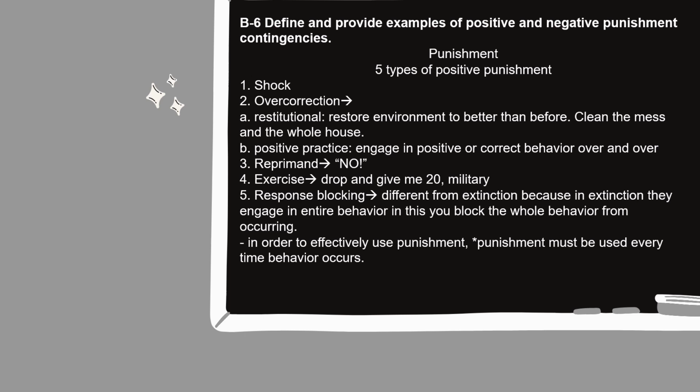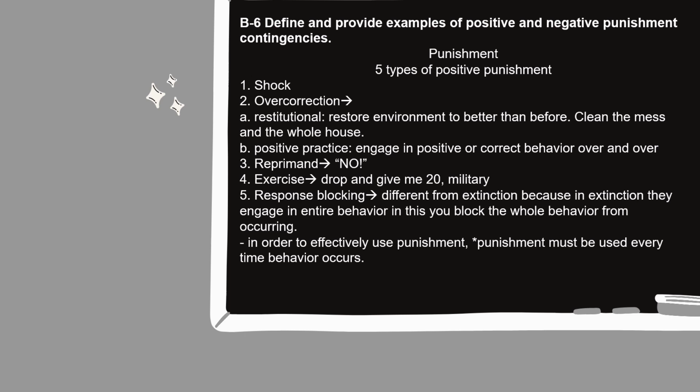And then there is exercise, contingent exercise. This is kind of like when we're thinking about the military, drop and give me 20. You're making them do some type of exercise as a form of decreasing the future probability of the behavior. And the last one is response blocking.